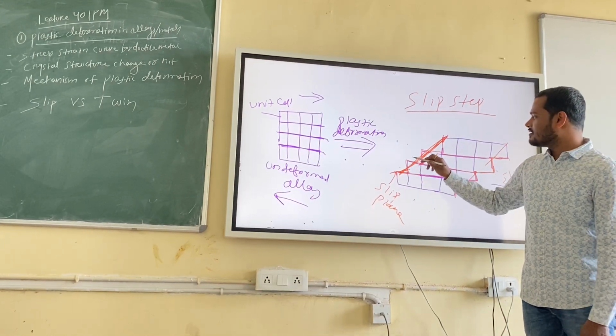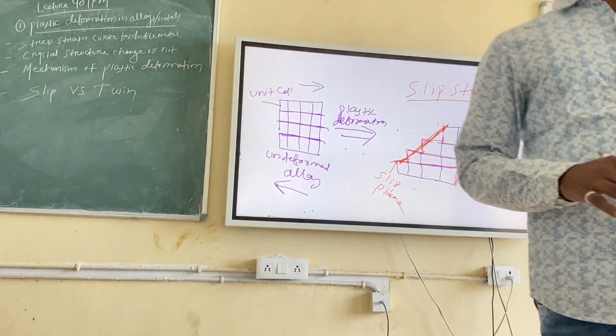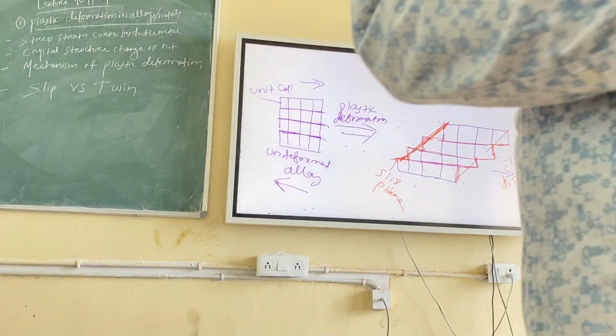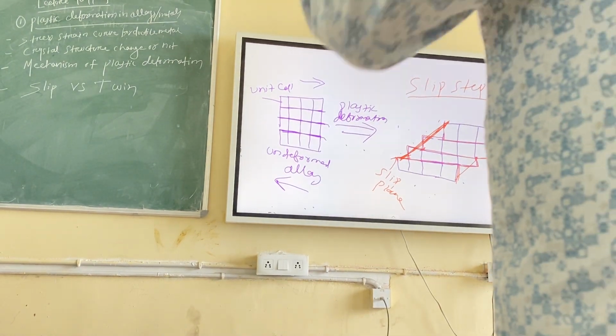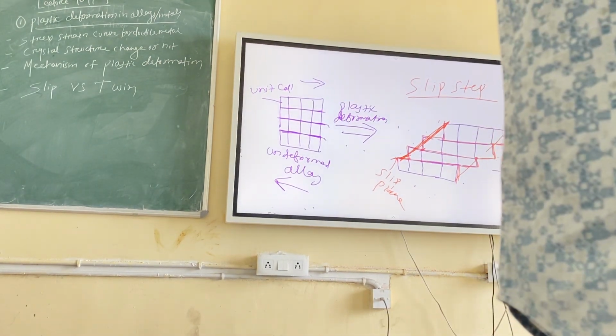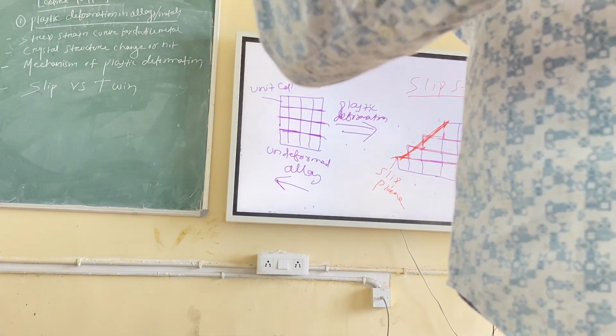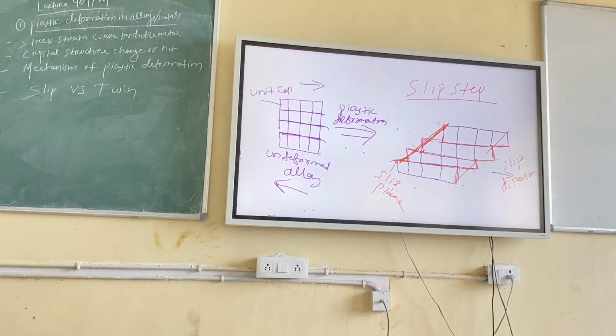So when slip occurs, you will get steps. And why it is occurring, you can simply explain that the dislocation is gliding and it is coming to the surface, so it is forming steps. So the more dislocations coming to the surface, the more steps will be available, right? That can also be visible through a microscope.